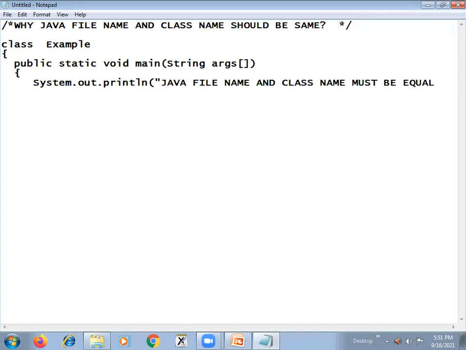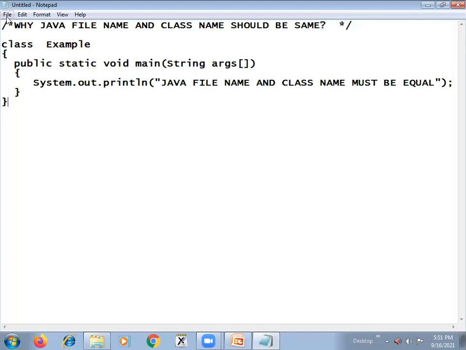Then close this, end this with a semicolon. Then close the main method, then close the class. So this is a simple class with the name example that I defined here.